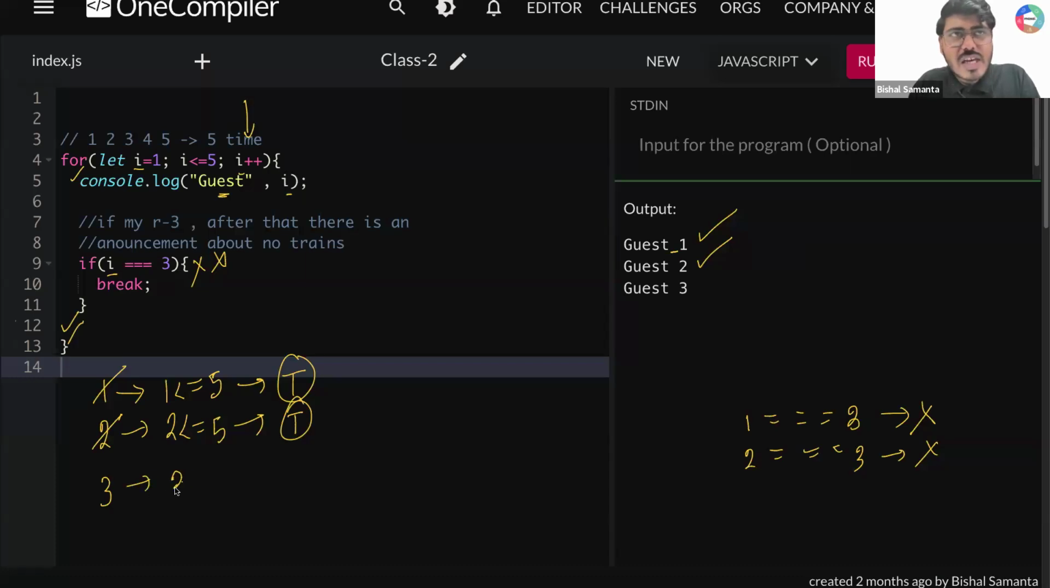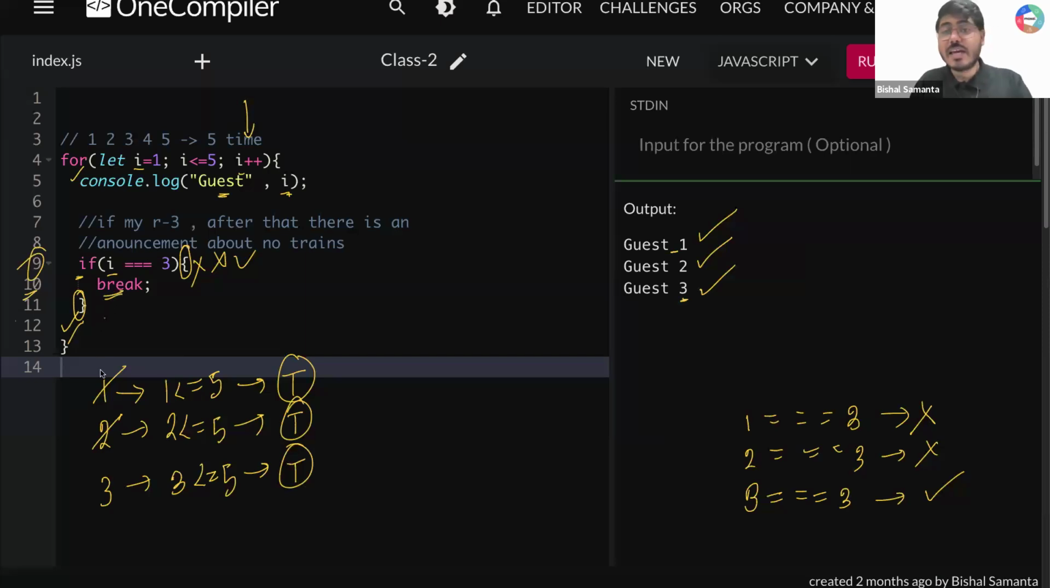Now tell me guys, 3 less than equal to 5. Is that true? Is 3 less than 5? Yes, it is smaller. So it is true. What will we do? console.log guest comma i, so console.log guest 3. So this third value I'm printing. But now line number 9, tell me, my i value is 3. I'm writing 3 is triple equal to 3. Is that true? Yes, that is true. So now inside this if condition I'm getting a true value. So what I have to do? Whatever I have written from here to here, I have to run this. Now tell me guys, line number 10, what I have written?